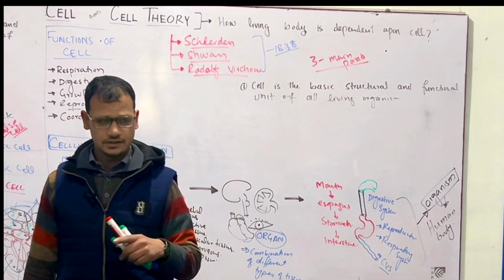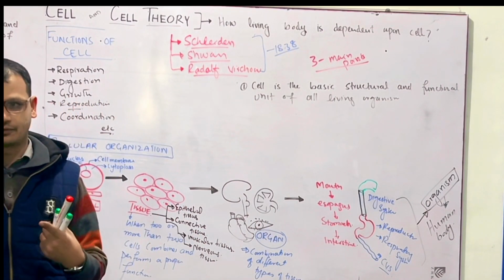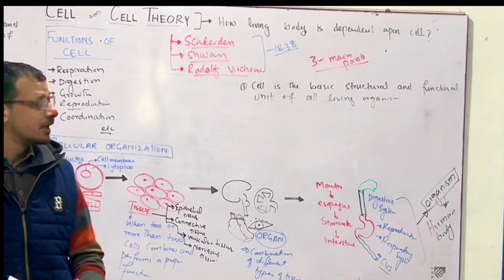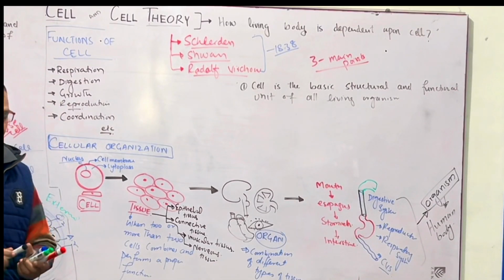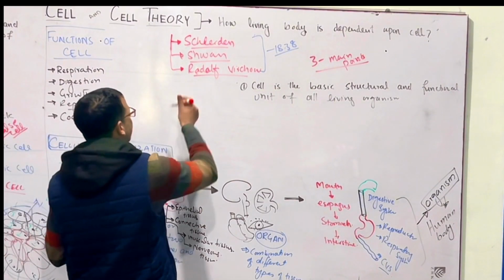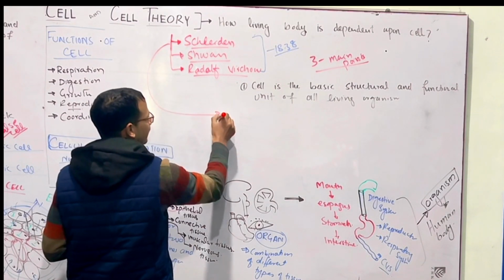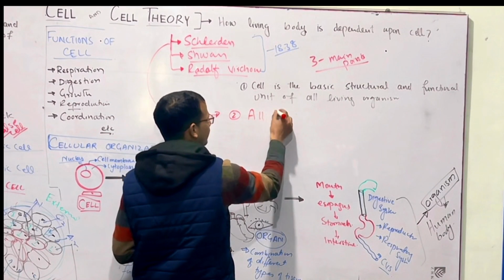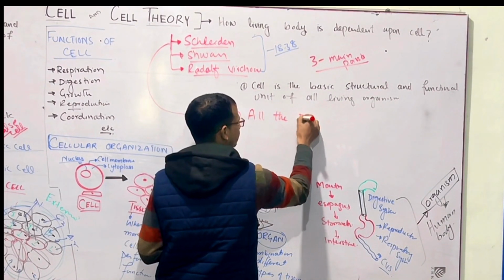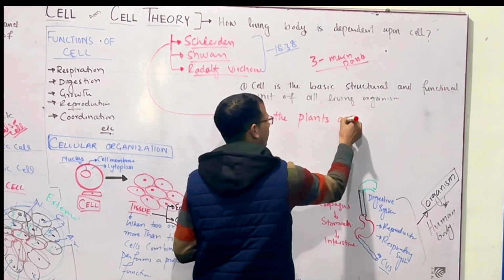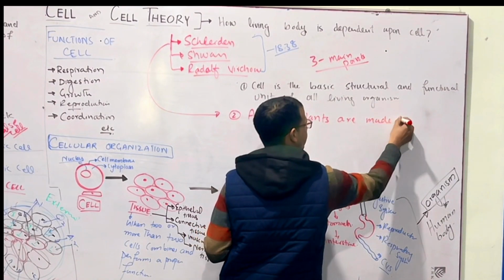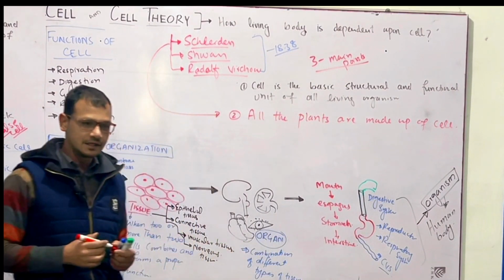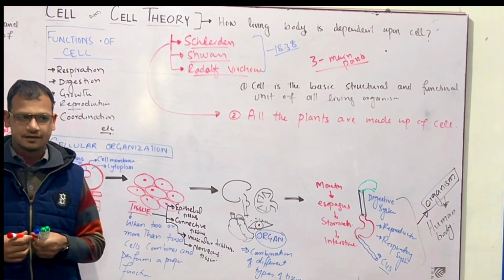Cell is the basic structural and functional unit of all living organisms is the third point of cell theory, because before this point Schleiden said that all the plants are made up of cell.